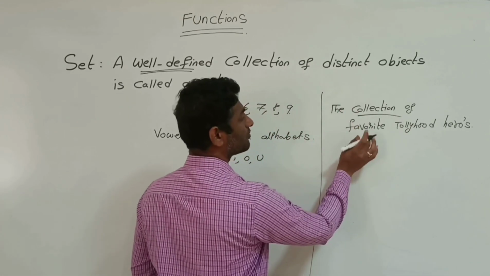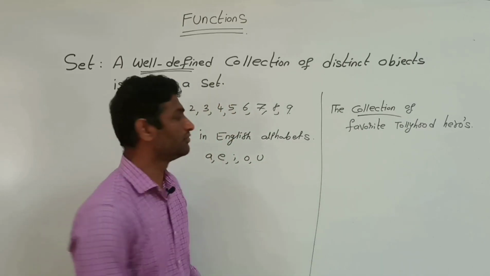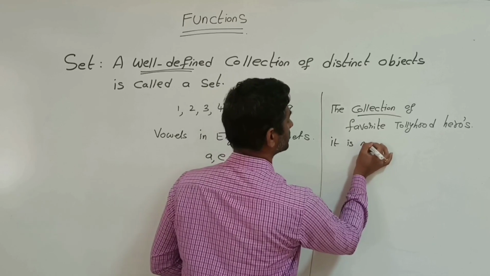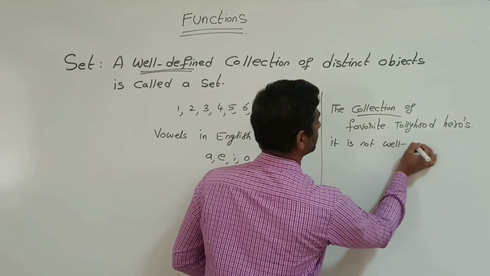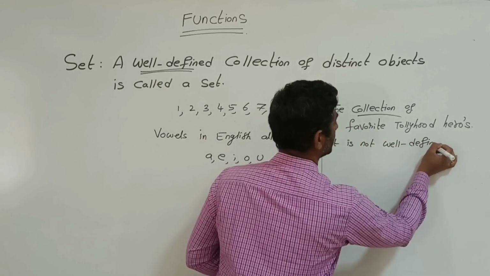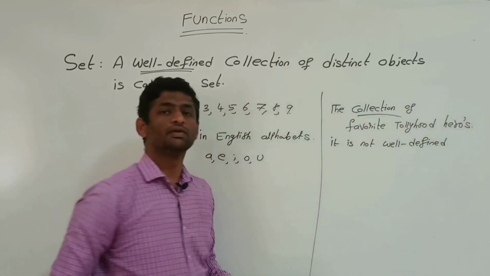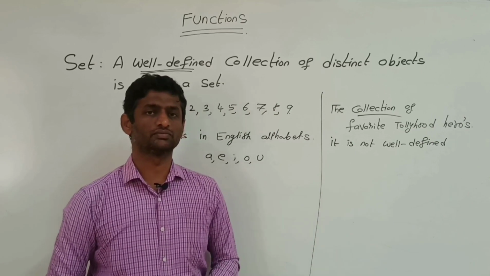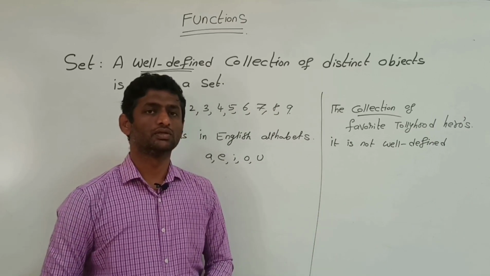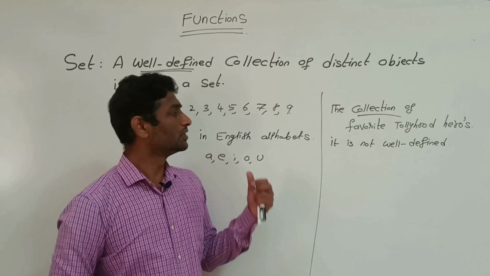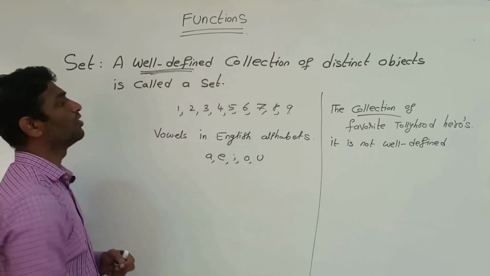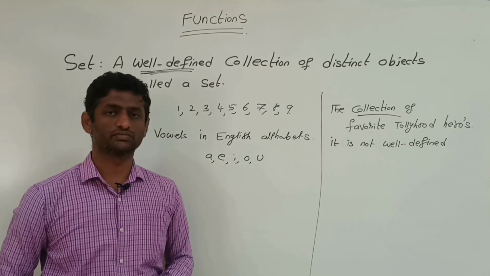So this collection of favorite Tollywood heroes is not well defined, because these heroes may vary from person to person. It is not unique. So what is a set? It is a well defined collection of distinct objects.